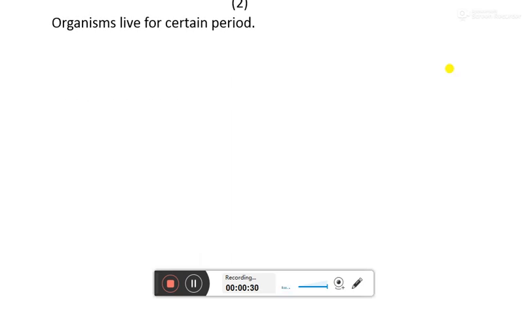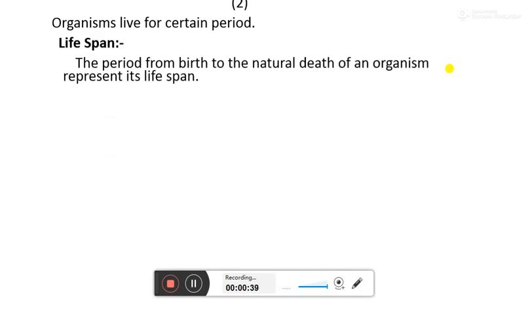Now all the organisms live for a certain period of life, and that period is called the lifespan. A lifespan is defined as the period from birth to the natural death of an organism. Each organism takes birth and it dies, and the duration of that period is called the lifespan. The lifespan of various organisms is different.